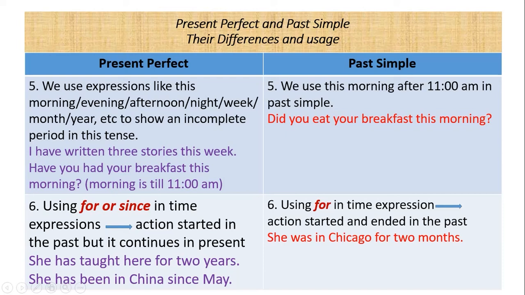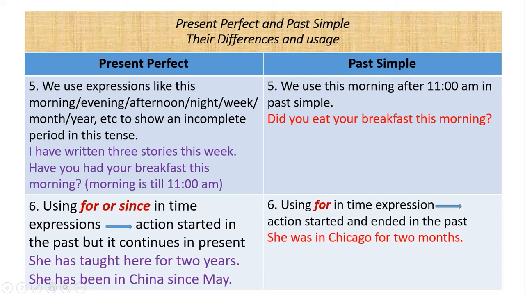Using for or since in time expressions. You have to be very careful when you are using these two adverbs. Action started in the past, but it actually continues in the present. For example, she has taught here for 2 years. It means that still she teaches there. She has been in China since May. It means she hasn't returned yet. She's still in China.